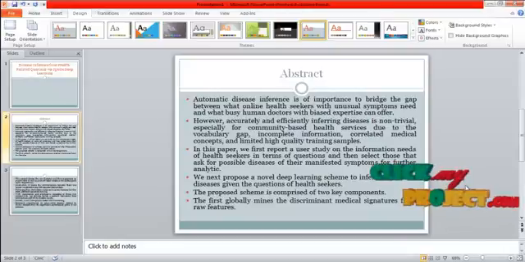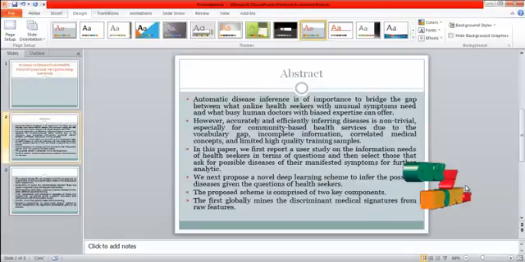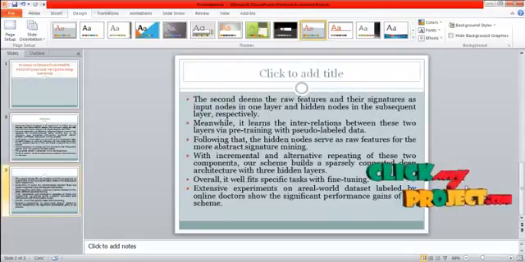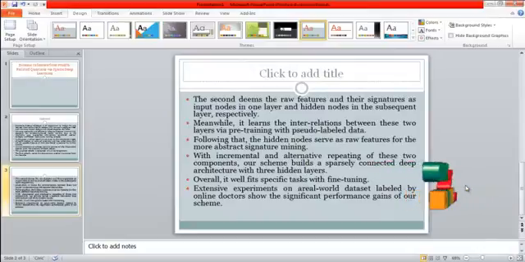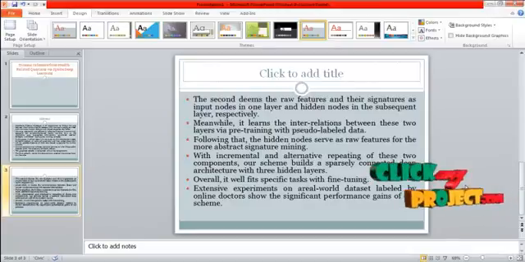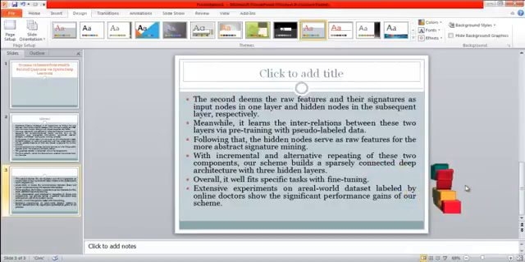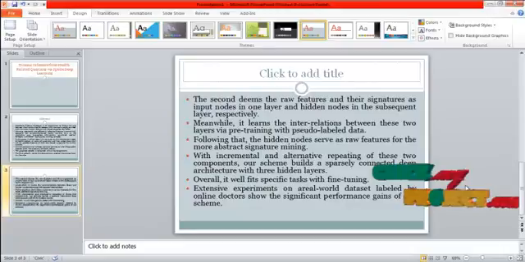We next propose a novel deep learning scheme to infer the possible disease given the questions of health seekers. The proposed scheme is comprised of two key components. The first globally mines the discriminant medical signatures from raw features. The second deems the raw features and their signatures as important nodes in one layer and the hidden nodes in the subsequent layer respectively. Meanwhile, it learns the interrelations between these two layers via pre-training with pseudo-labeled data.